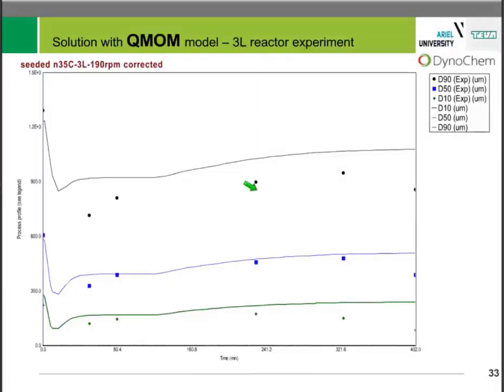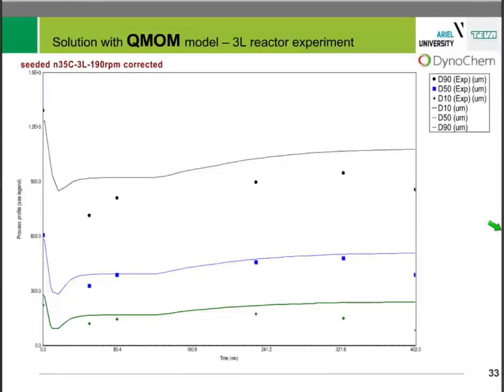So the result in the simulator was that each 3 vertical dots is a sample from the bottom valve, which was analyzed to give the PSD statistical parameters of D10, D50, and D90.